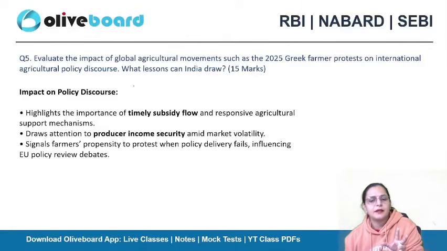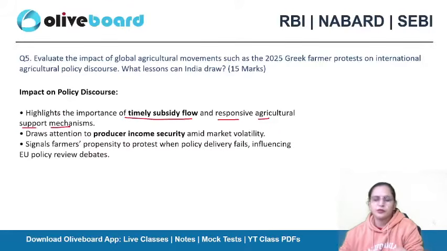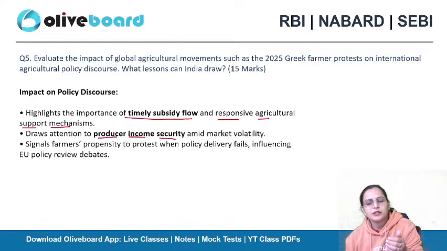So it highlights the importance of timely subsidy flow and a responsive agriculture support mechanism. If there is timely subsidy flow and a responsive agriculture support mechanism, definitely you'll feel like someone is looking at you all the time. It draws attention to producers' income security amid market volatility. It signals farmers' propensity to protest when policy delivery fails, influencing European Union policy review debates.